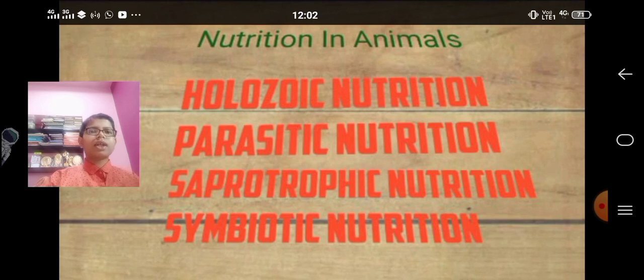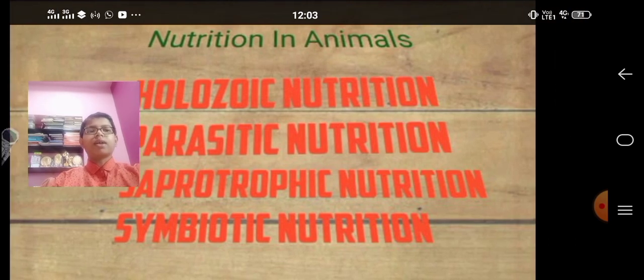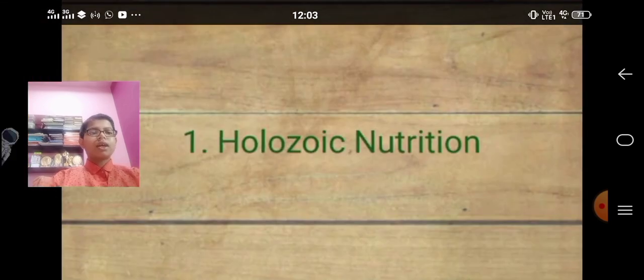The herbivores are the animals that eat only plants and grass, for example cows, deer, and camels. The second type is carnivores. They feed on the flesh of other animals. For example, lions, tigers, and cheetahs are carnivores.